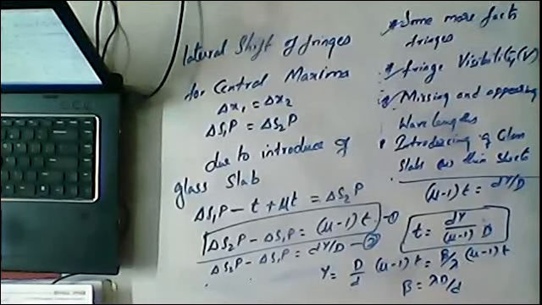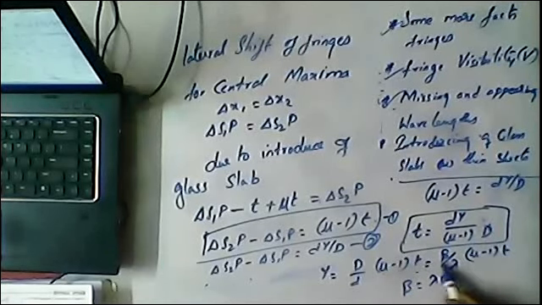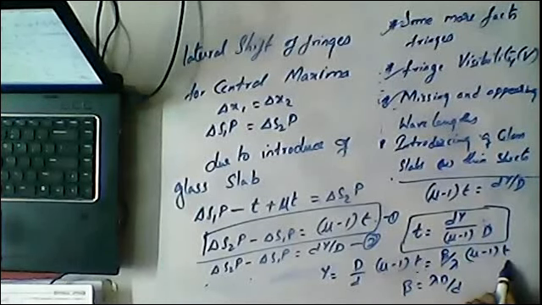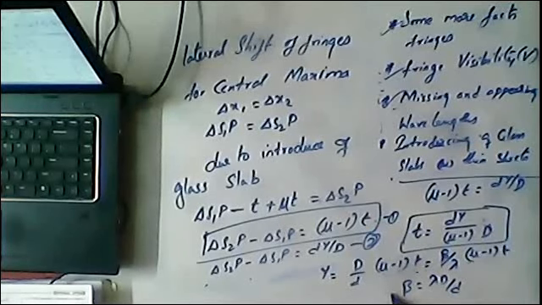Hope you all understood this concept. So here the formulae are y equal to D by d into (mu minus 1) into t, which is also equal to beta by lambda into (mu minus 1) into t. We choose this relation because beta is equal to lambda D by d. This is the lateral shift of the fringes for the central maxima due to the introduction of a thin sheet or glass slab.